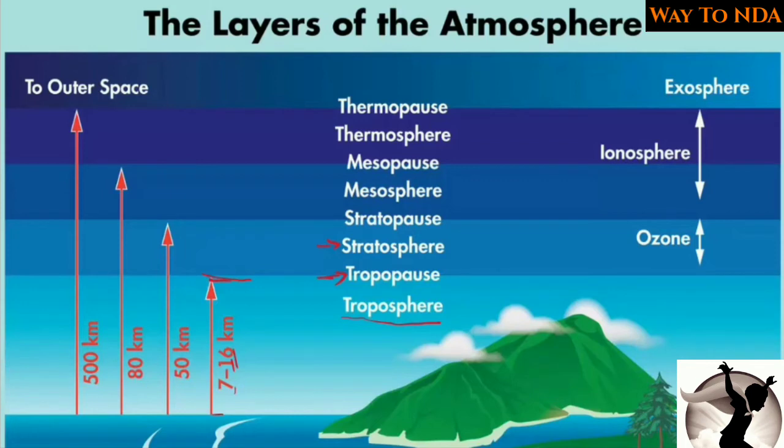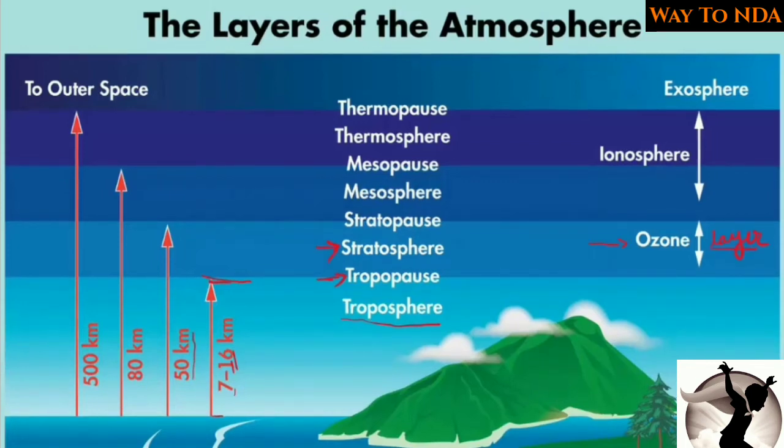Now stratosphere's altitude is around 50 kilometers, and that boundary line is called stratopause. Remember the names of the boundary lines and whom they are separating. So here you will find that the stratopause is separating the stratosphere from the mesosphere.